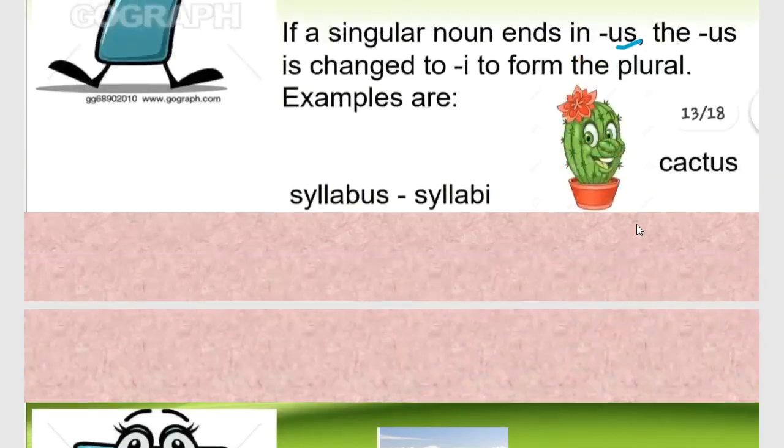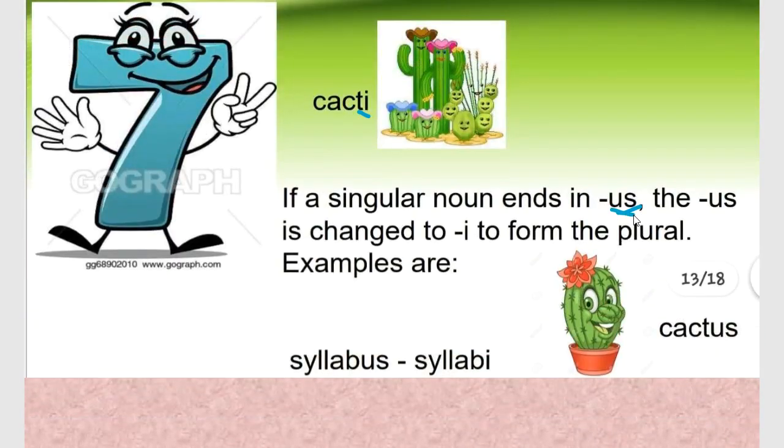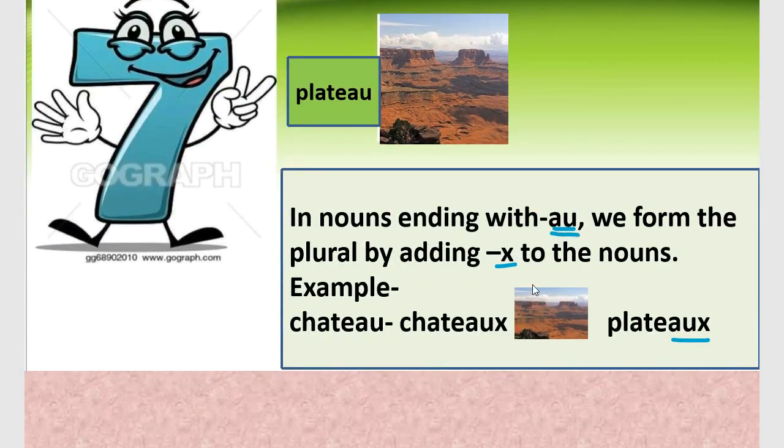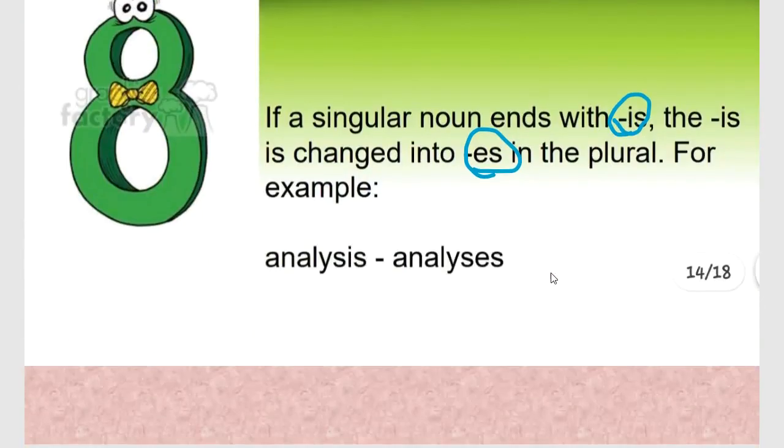So what are the three? The ones ending with us change into i, the ones ending with au add x at the end, and the ones ending with is change into es. These are three important rules that you will have to remember.